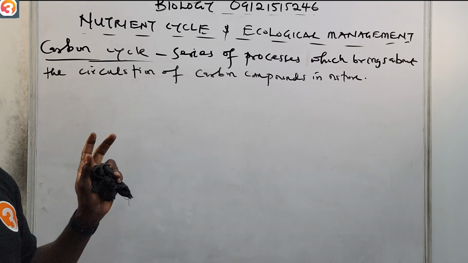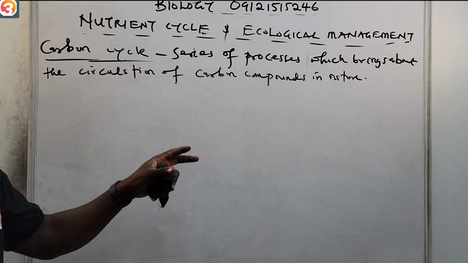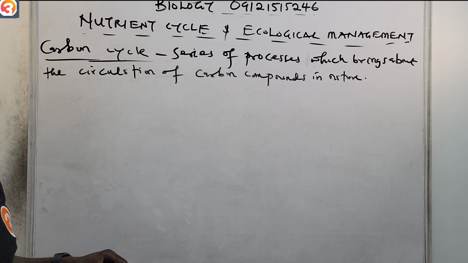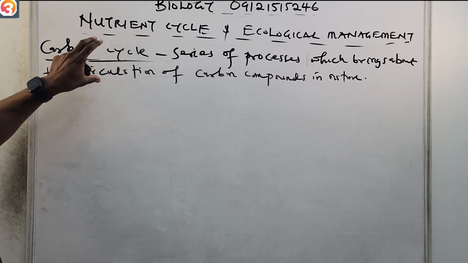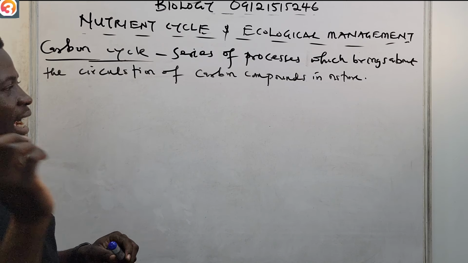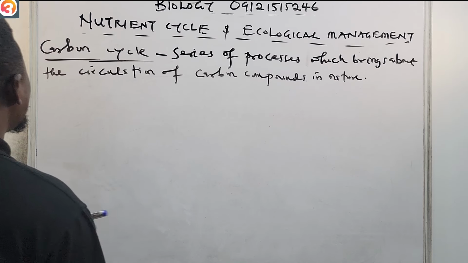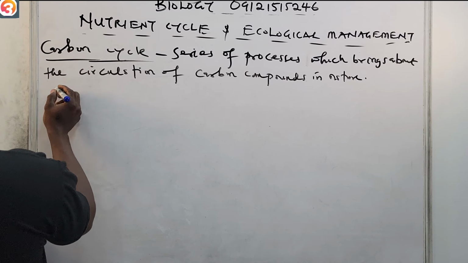It's as simple as ABC. All the processes that bring about the circulation of carbon compounds in nature is what we know as the carbon cycle. And very importantly, carbon is continuously being removed.